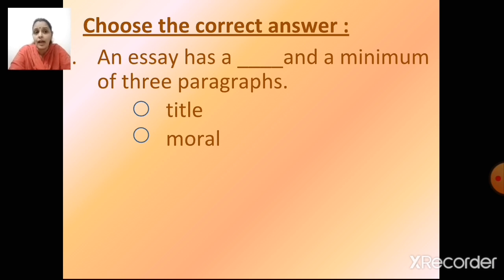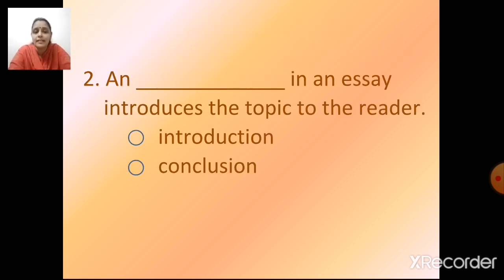Okay. Now let's see here. An essay has a dash and a minimum of 3 paragraphs. As I said earlier, an essay has a minimum of 3 paragraphs, right? And one more thing, what do we write? It has a title or a moral. An essay has a title. Always give a title to the essay. The first thing that we do is we give a title to the essay. So let's select title. So an essay has a title and a minimum of 3 paragraphs. Understood? Let's see the next one.